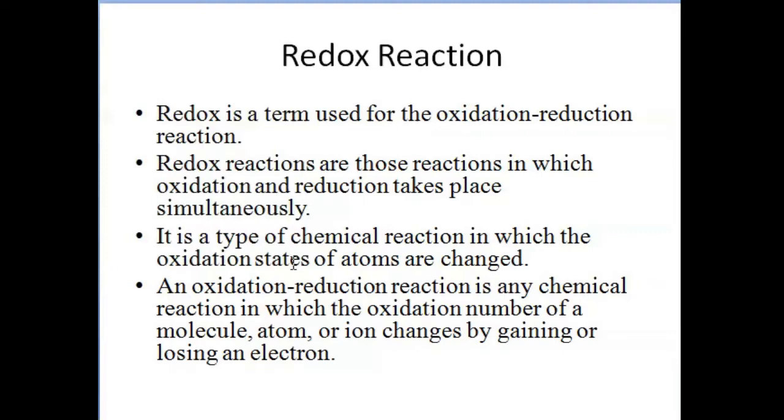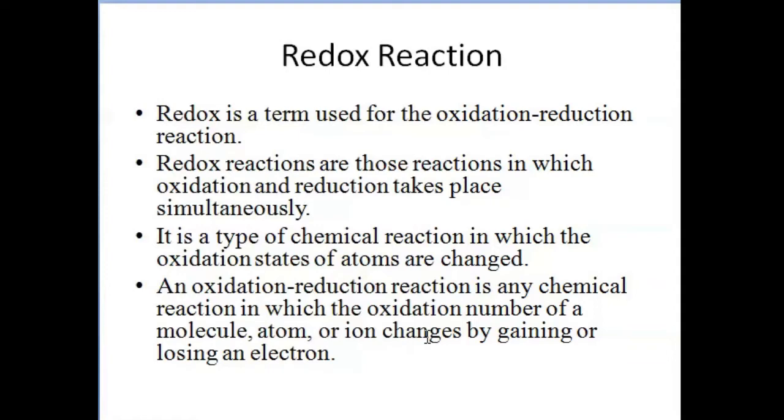So we could say an oxidation reduction reaction is any chemical reaction in which the oxidation number of a molecule, atom or ion will change by gaining or losing an electron. So overall, when we say redox, it is a reaction where oxidation and reduction take place simultaneously.